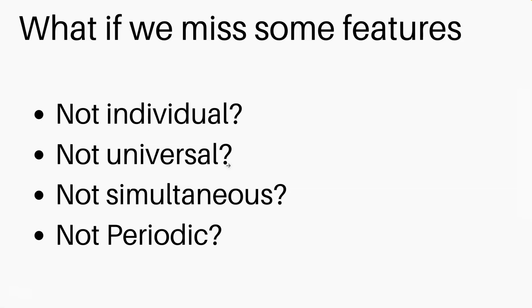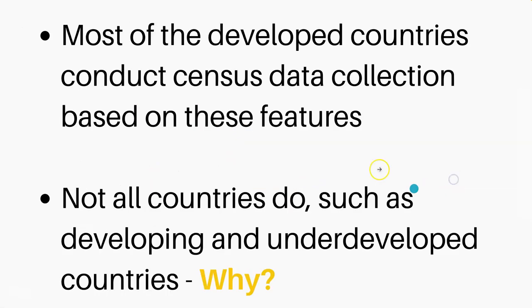And not periodic, which means that if the data collection is conducted within 5 years, and next time after 10 years, next time 15 years later, then the quality of the data and the usefulness of the data will be decreased a lot. So that's why the individual, the universal, simultaneousness, and the periodic will be very important criteria of data collection.